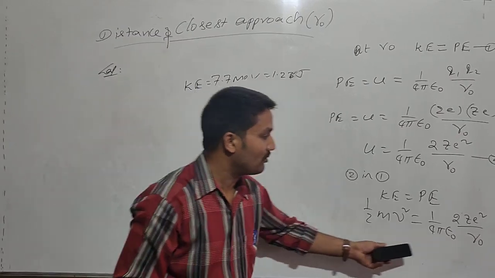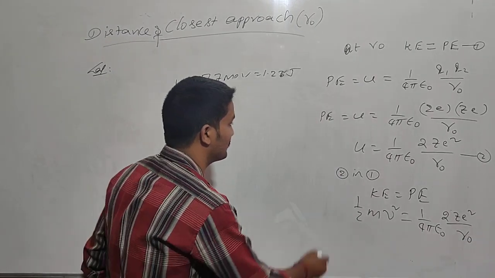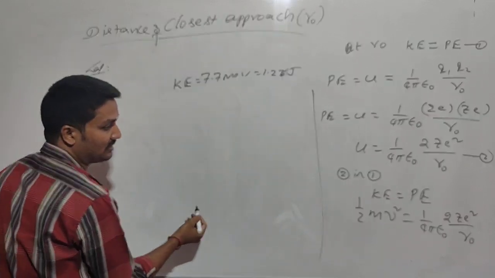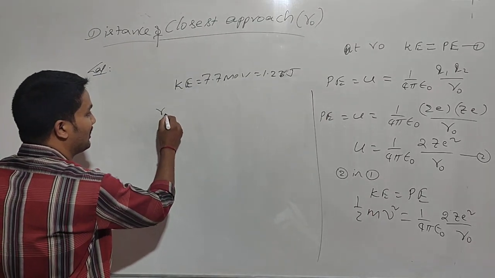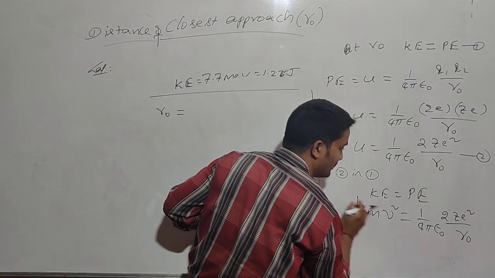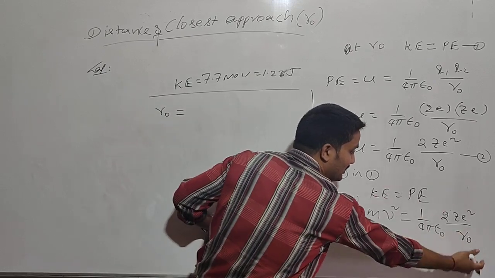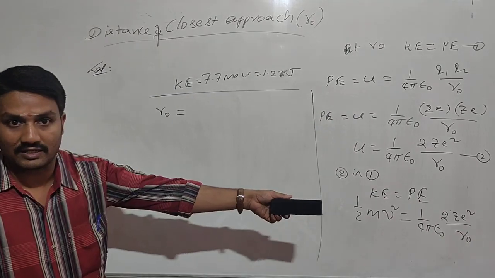In this, now we have to calculate the value of R. So from this, R naught is equal to this value: the half mv square on the left-hand side goes to the denominator on the right-hand side.